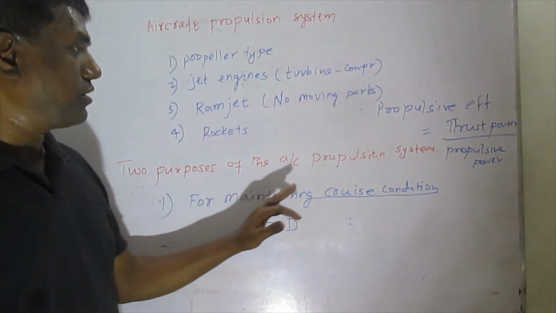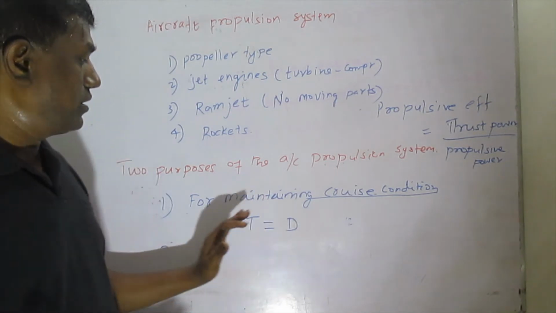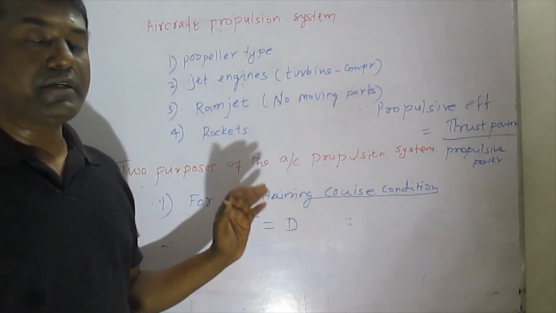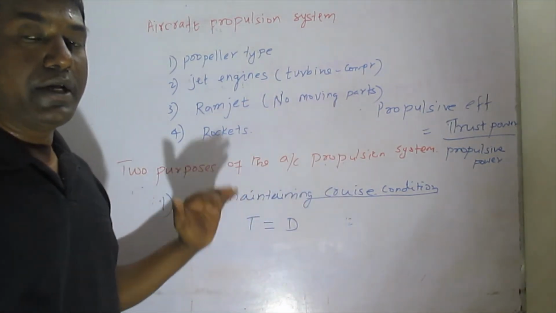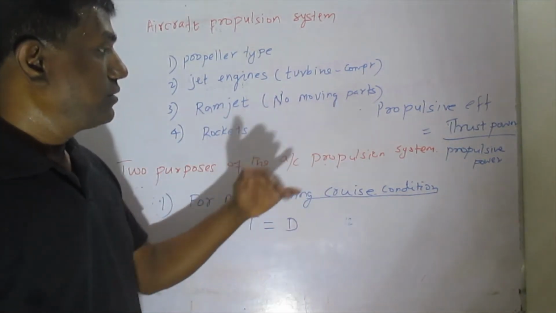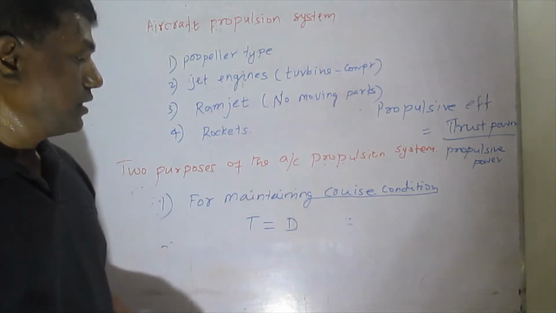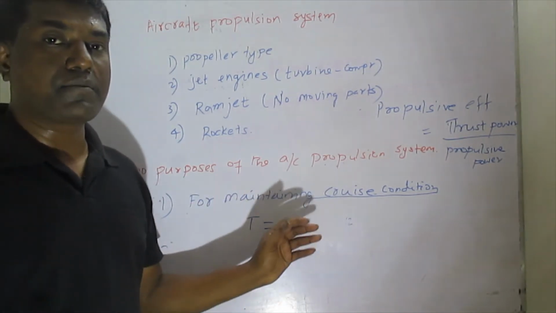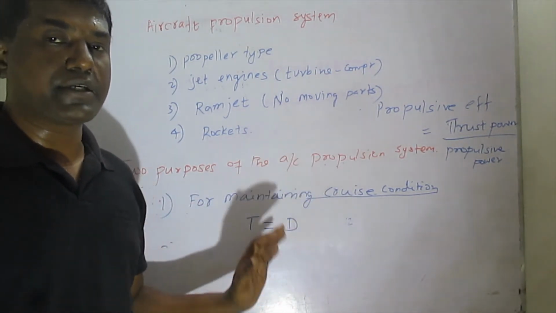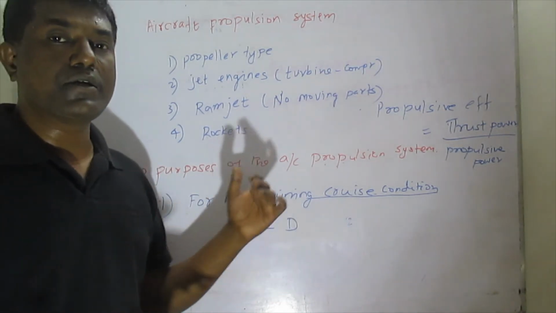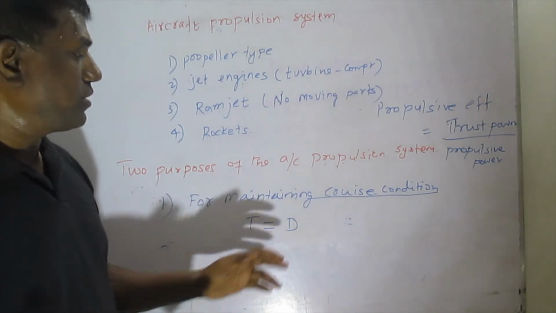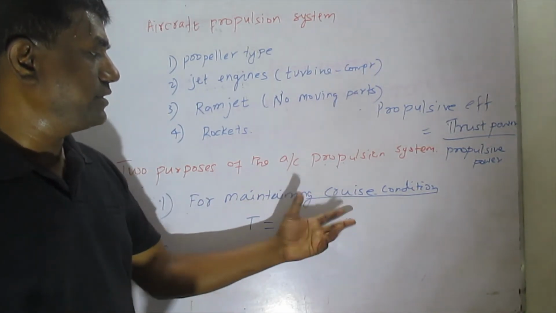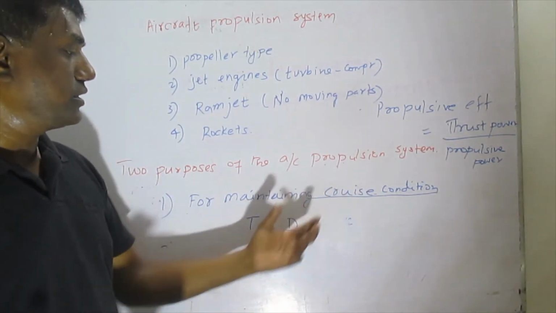The second purpose of the aircraft propulsion system is to make the aircraft undergo acceleration, that means for the different operations. Military aircraft or fighter aircraft will be undergoing different maneuvering operations, so at those times we cannot see the cruise condition.